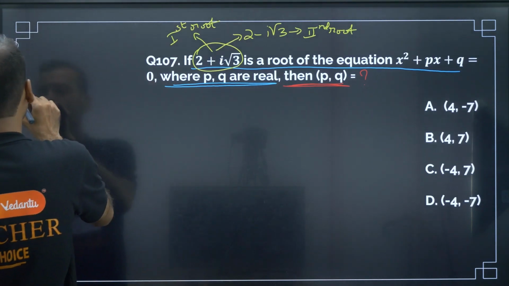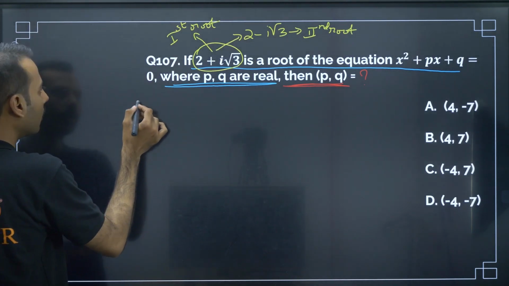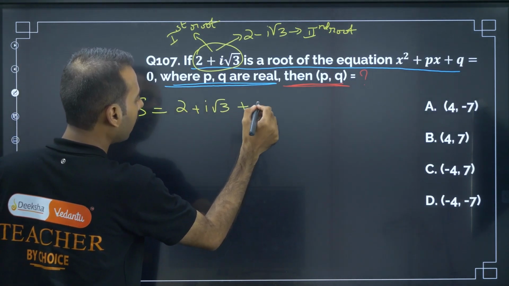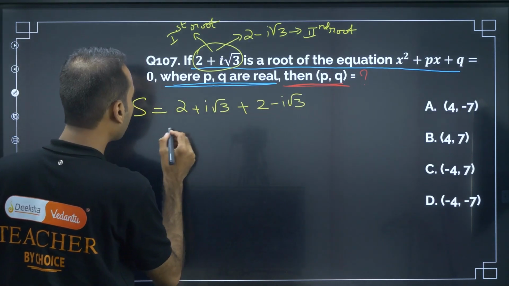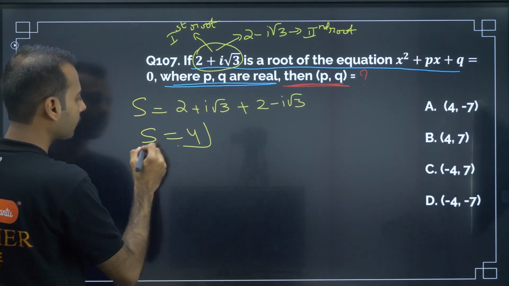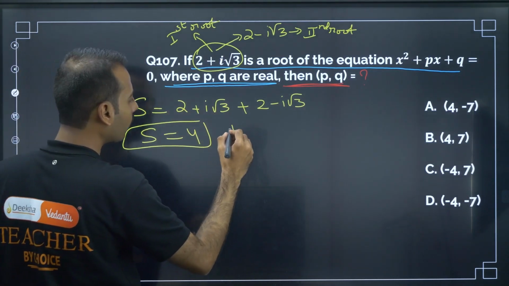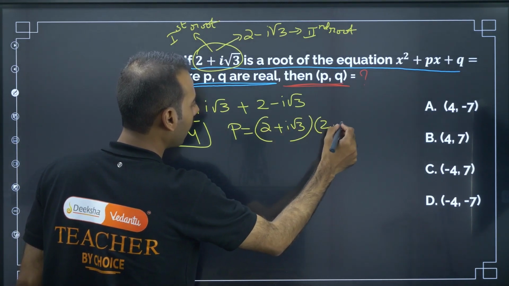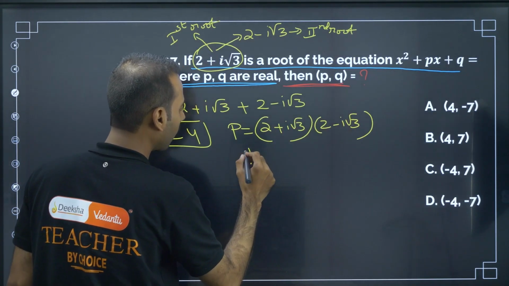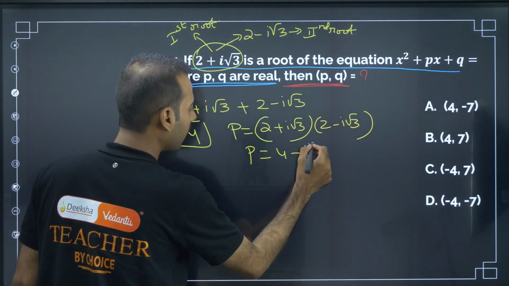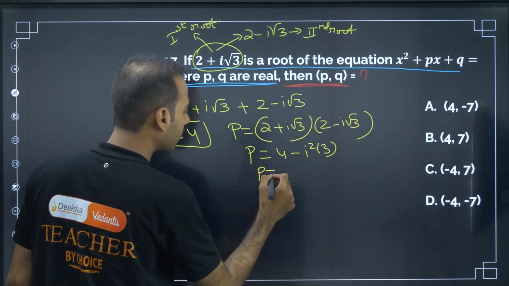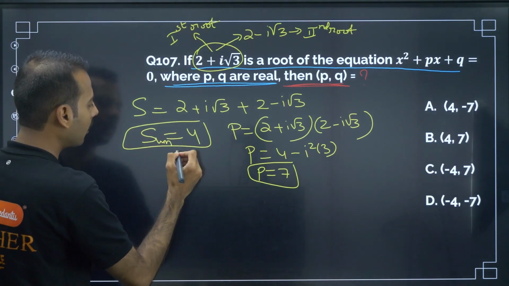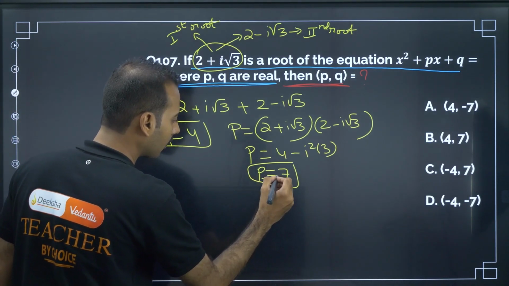Now if I talk about the sum of the roots, 2 plus i root 3 is the first root and 2 minus i root 3 is the second root. So the sum is 4. Next, if I talk about the product, it is 2 plus i root 3 times 2 minus i root 3. So the product is 4 minus i square 3. So this product is 7. Sum is the sum of roots, and this is the product.